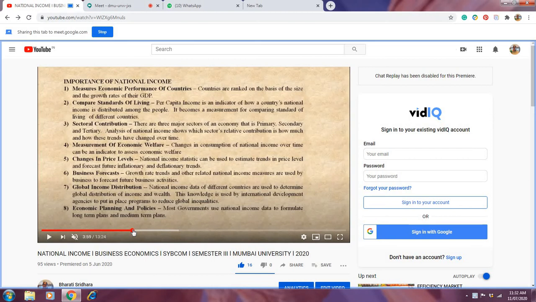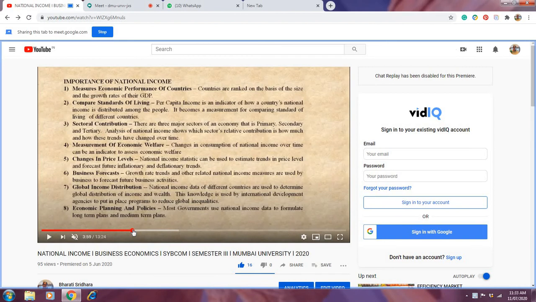Then what will happen? The data is there. So on that data, the government can decide what measures to take to focus on the primary sector and the secondary sector to get more income from them also. See, basically when the tertiary sector is developed, that country is called a developed country. But we want to develop the country in all three sectors, because the three sectors are equally important. Today, if you see how important the primary sector, agriculture, is, right? Every sector is very, very important.